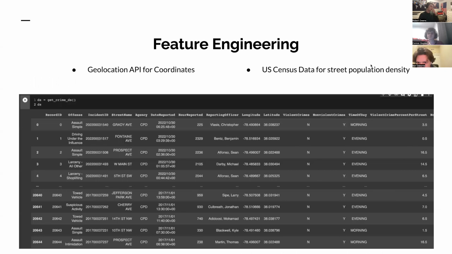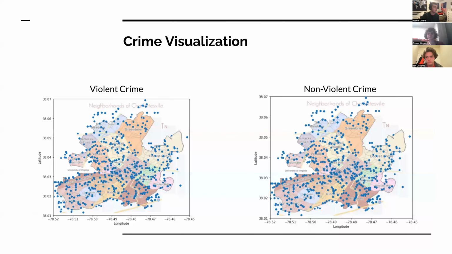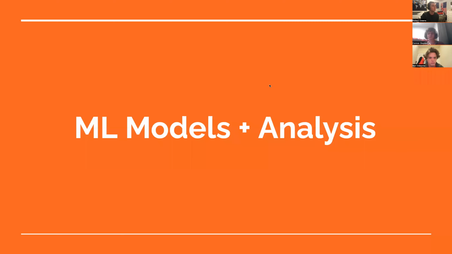We thought that these features weren't quite enough, so we decided to do some feature engineering where we used the geolocation API for coordinates. We were able to take the street and block number and get GPS coordinates to do some mapping visualizations. And we also had to use the US Census data to kind of populate the street population densities to make our analysis more thorough. So here you can see just some instances of violent and nonviolent crimes in the community.